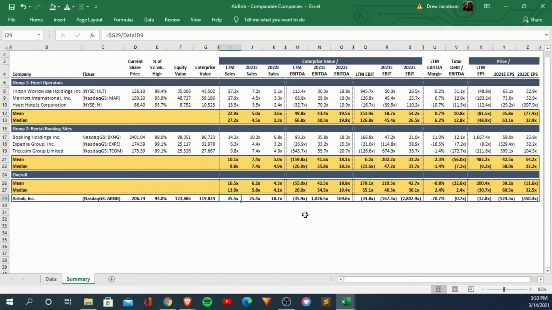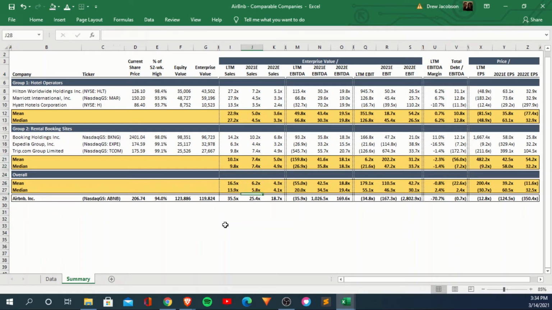And then if we look at the other ones, right, this top group averaging 22.9, the bottom group 10.1. I would say they're somewhat of a hybrid of these two, and they're trading well above both with a market cap and an enterprise value way above both. And even if we look at 2021 sales estimates, these start decreasing because obviously sales are expected to increase here for these companies.